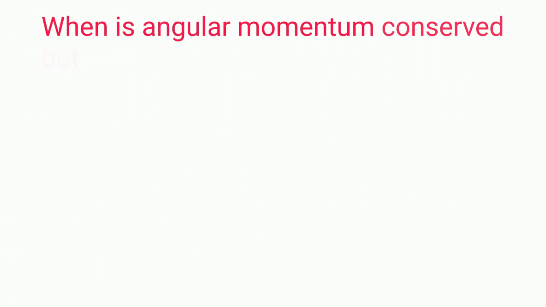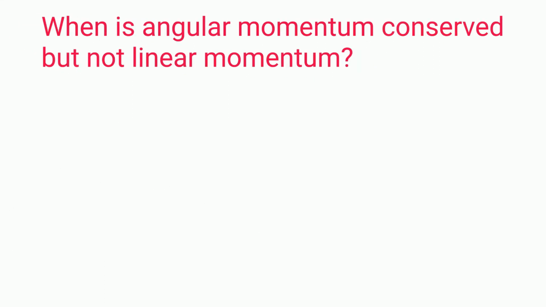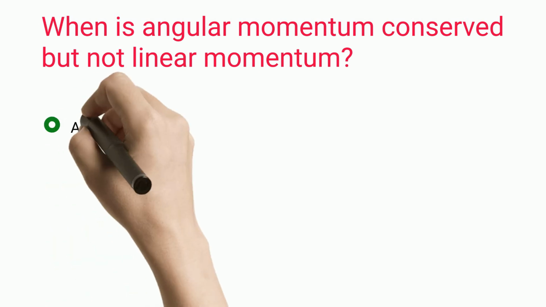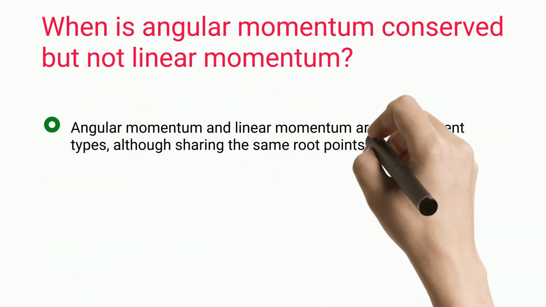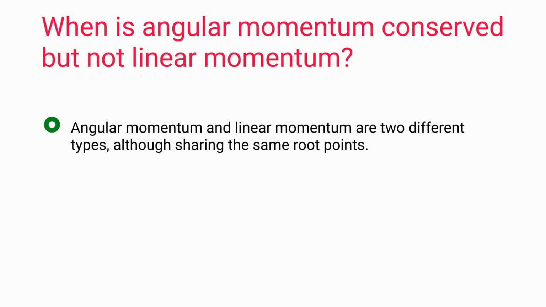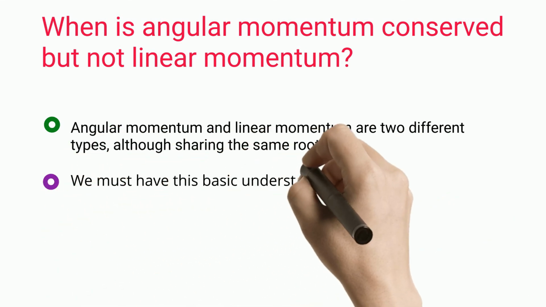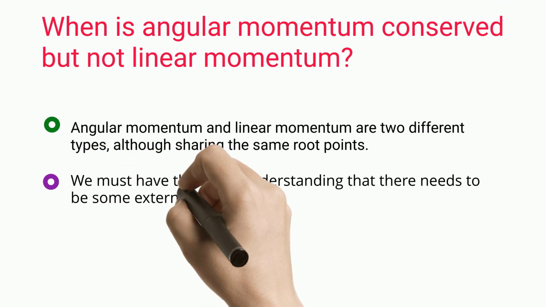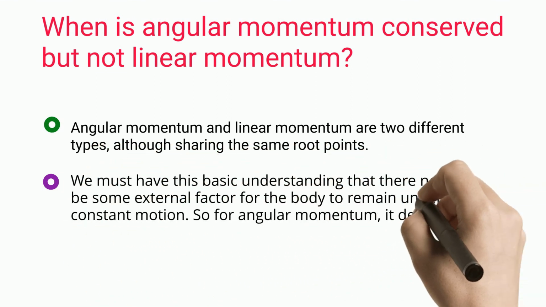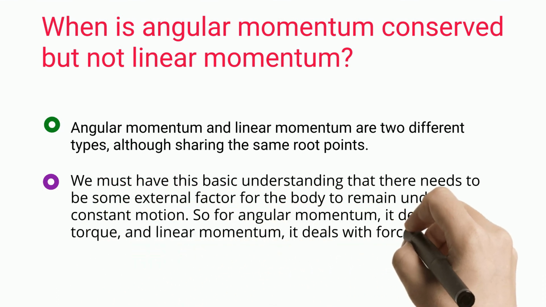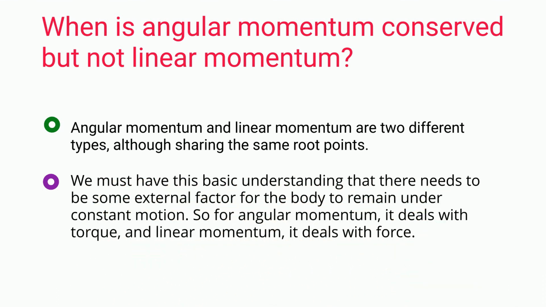When is angular momentum conserved but not linear momentum? Angular momentum and linear momentum are two different types, although sharing the same root points. We must have this basic understanding that there needs to be some external factor for the body to remain under constant motion. So angular momentum deals with torque, and linear momentum deals with force.